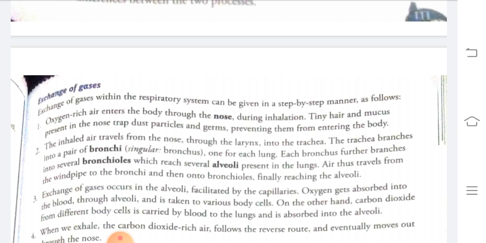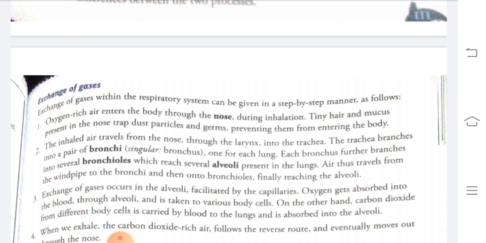My dear students, in this topic, we will learn how the exchange of gases takes place from the surrounding to our body and from our body to the surrounding. In the first step, the oxygen-rich air enters our body through the nose. From the surrounding we inhale the air with the help of the nose, and our nose contains hairs. You have seen that inside the nose there are small tiny hairs. These tiny hairs help in trapping dust particles and germs.